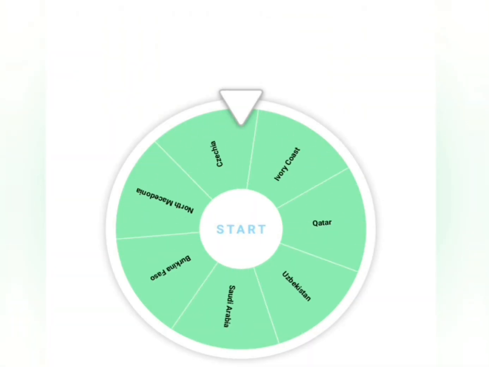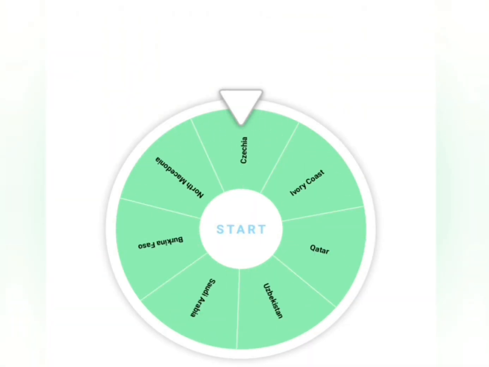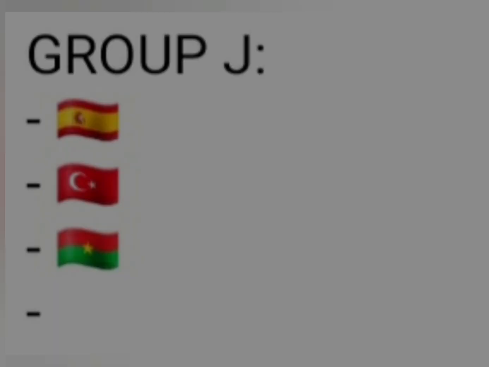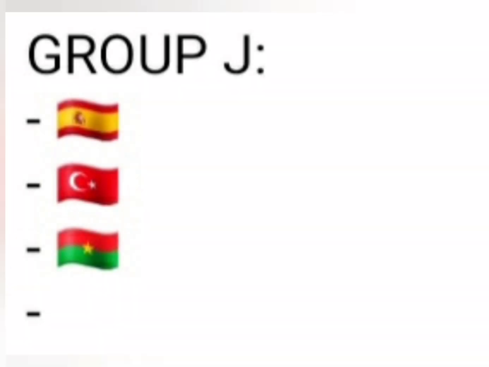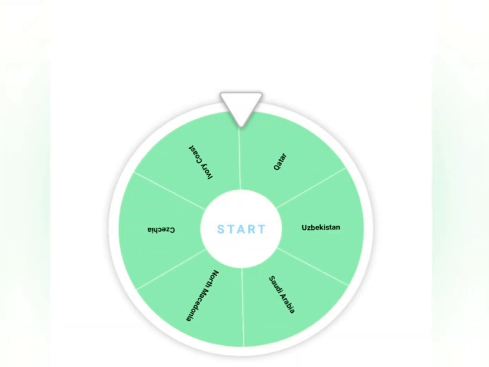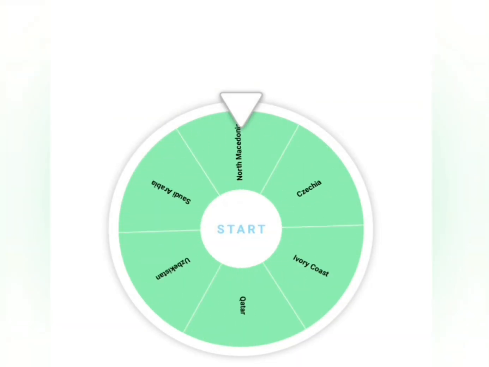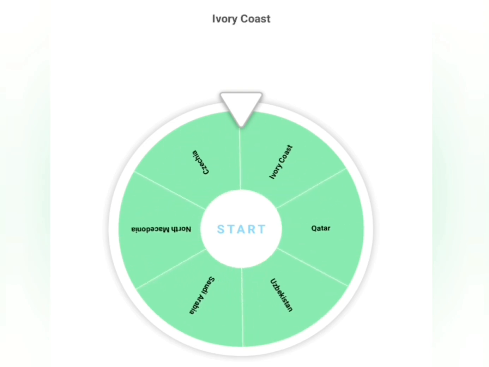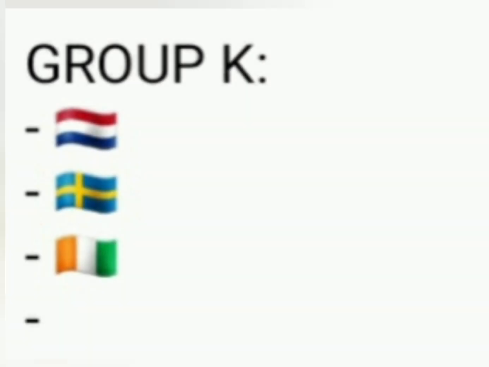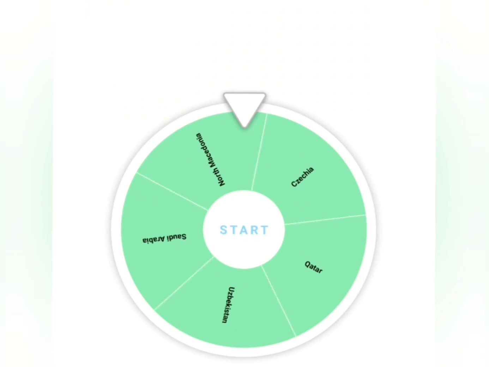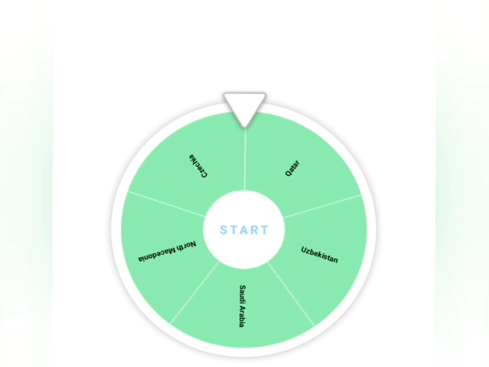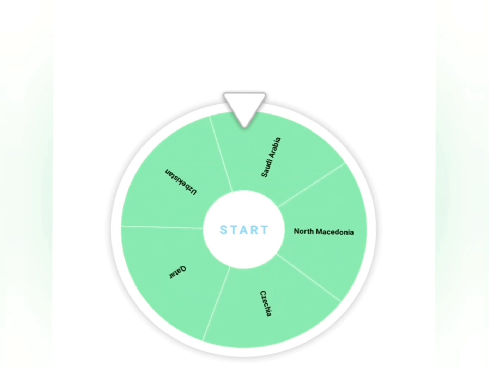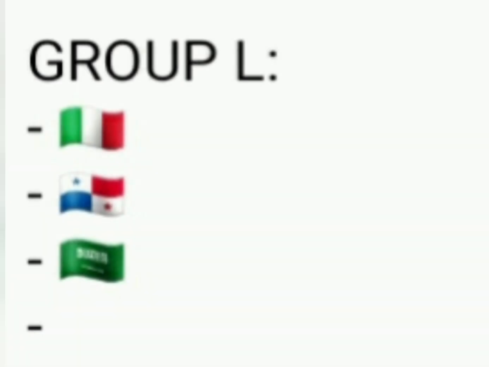So up next, who do we have? Burkina Faso, and they will join Group J. So next up we have Ivory Coast. They will join Group K. So who's next? And it's Saudi Arabia. They will join Group L.